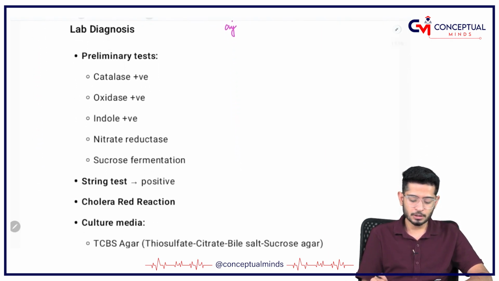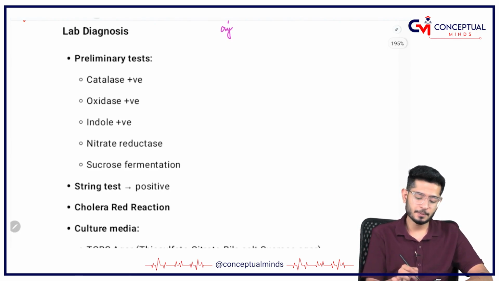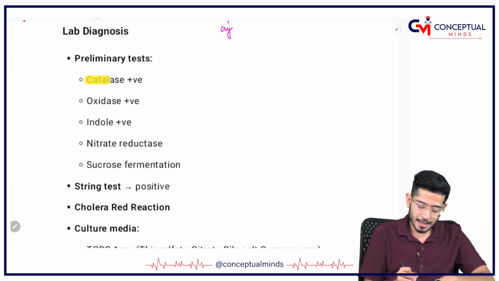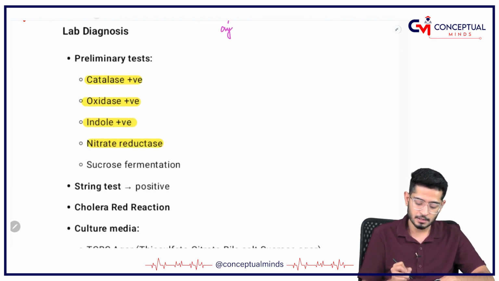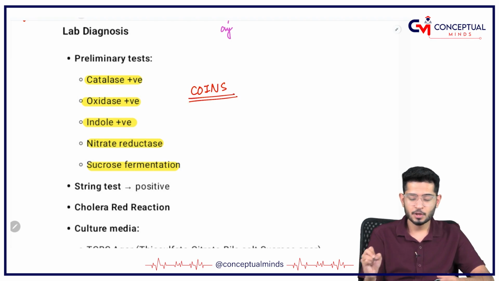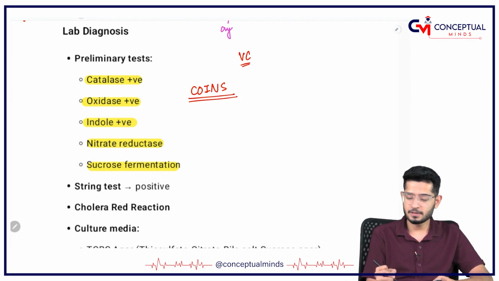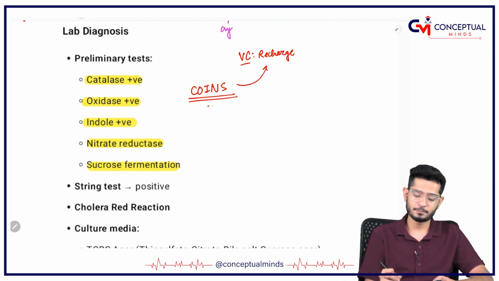So what are the preliminary tests for the laboratory diagnosis of Vibrio cholera? The tests are catalase positive, oxidase positive, indole positive, nitrate reductase positive, sucrose fermenter, everything is positive. Mnemonic: become coins. So Vibrio cholera, coins. Vibrio cholera means VC, video call. Whenever you do the video call, you need a recharge, no? A mobile recharge is required, that is done by coins, so it is coins positive.